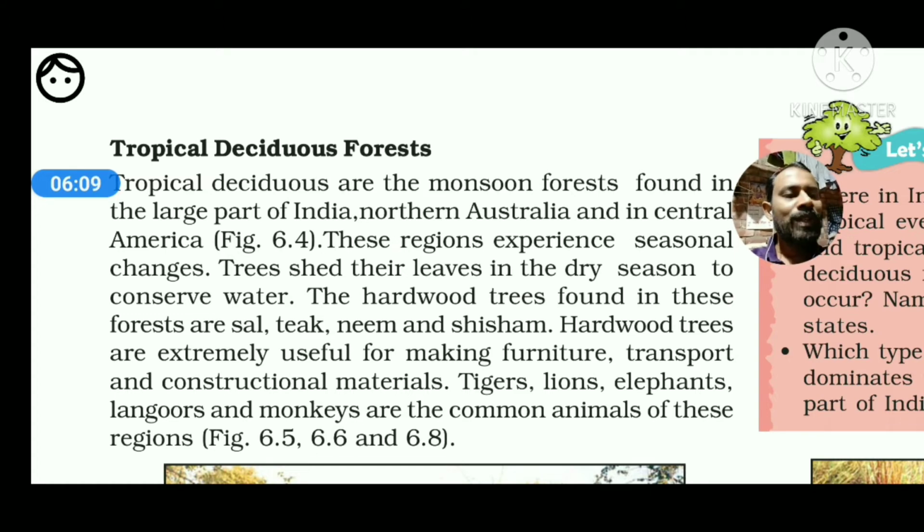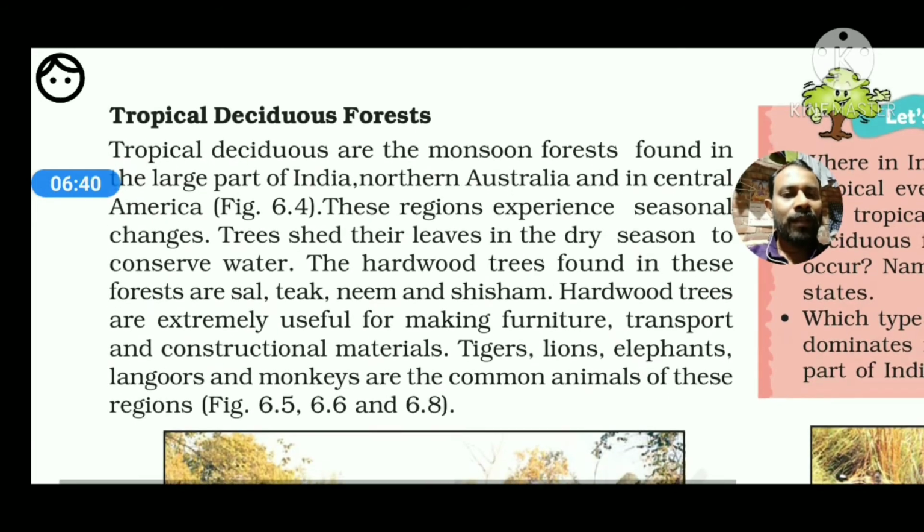You can also see them in Bangladesh, and even in Pakistan. Next one. In India also, these are very common: sal, teak, neem and sisam. They usually shed their leaves in a particular season. In different videos I will also give you some pictures and examples of what their condition is in winter and what they look like. Next one.